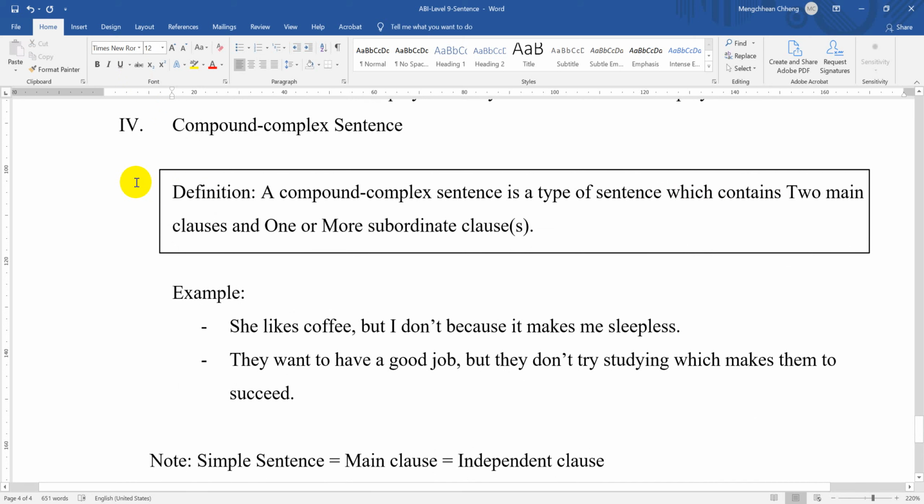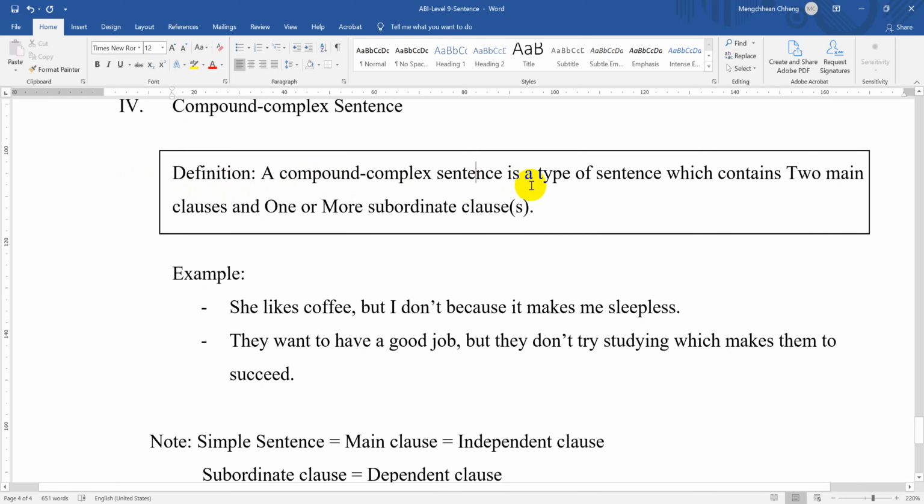And the last one is the compound complex sentence. A compound complex sentence is a bit complicated for you as well. So what is a compound complex sentence? A compound complex sentence is a type of sentence which contains two main clauses and one or more subordinate clauses. Remember, there are two main clauses, or as you have learned before, two independent clauses, and one or more subordinate clauses. So it means that it has more than one subordinate clause, but it has only two main clauses in the compound complex sentence.